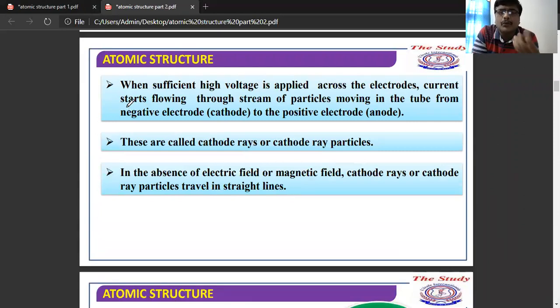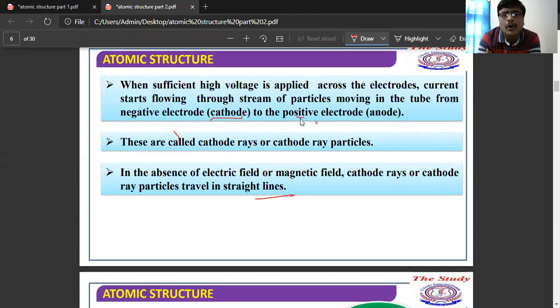When sufficient voltage is passed through the electrodes, current starts flowing from the negative electrode, the cathode, to the positive electrode, the anode.